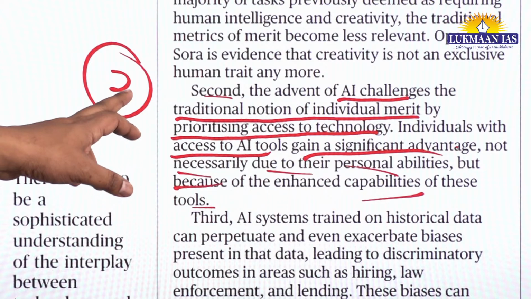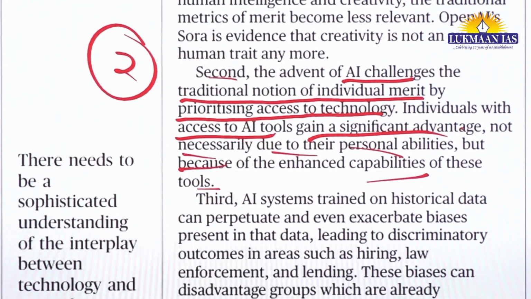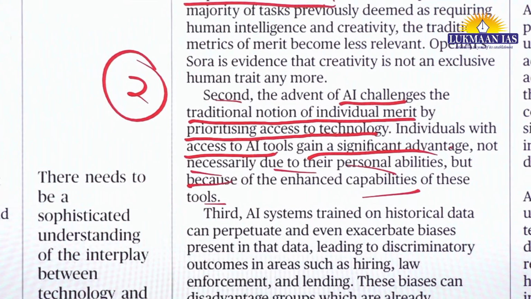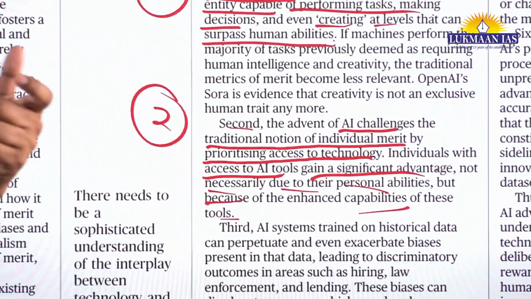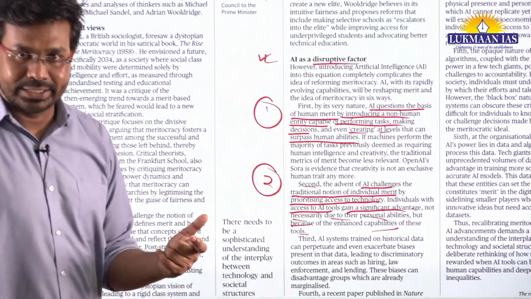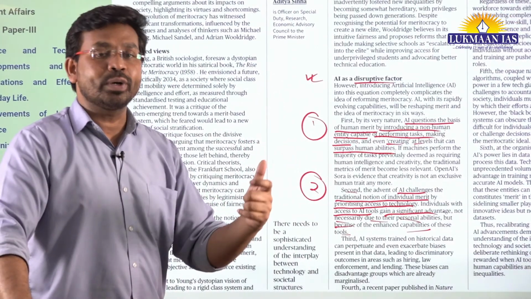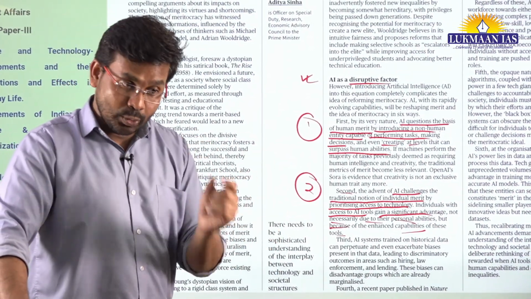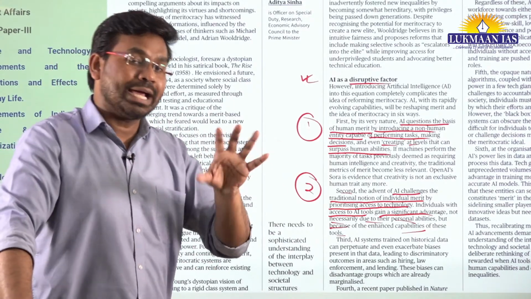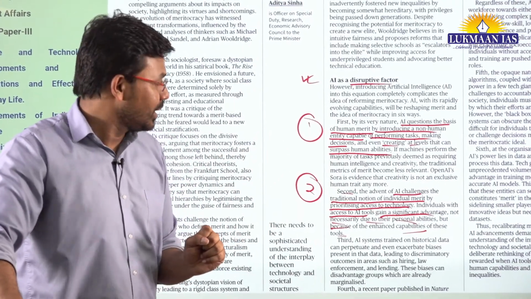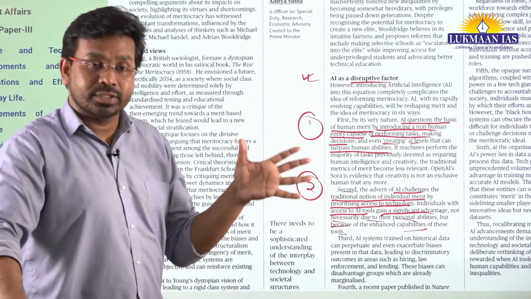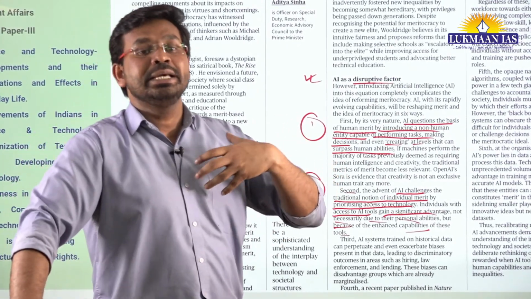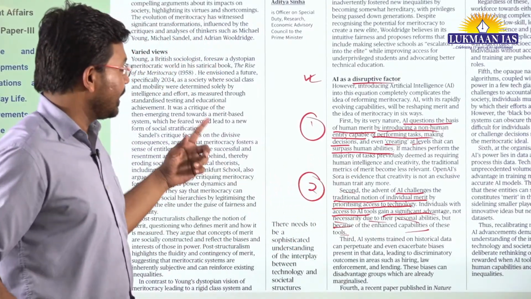So here they are saying that the second thing is that artificial intelligence is posing a challenge. Why is it posing a challenge? Because a person who has access to artificial intelligence will be able to create more accurate and faster work than a person who is more intelligent but does not have access to artificial intelligence. This is not because of the individual capabilities of that person, but because that person has access to artificial intelligence.